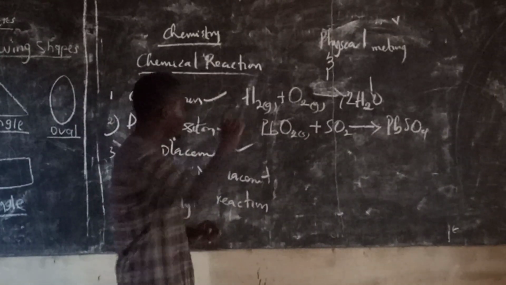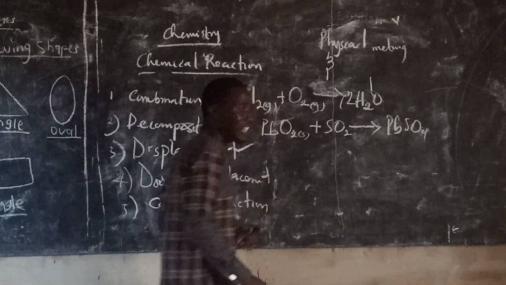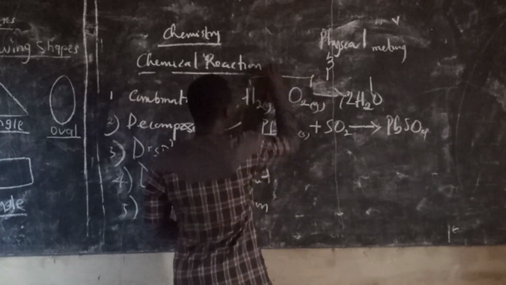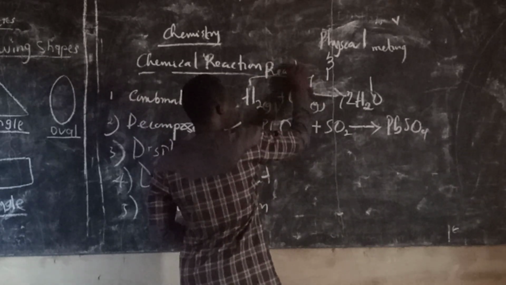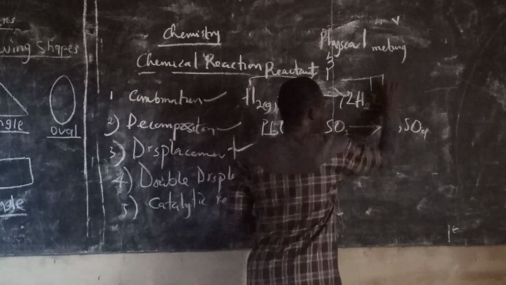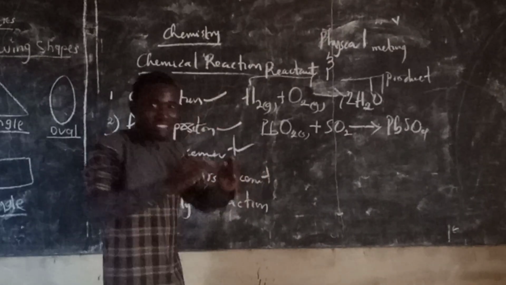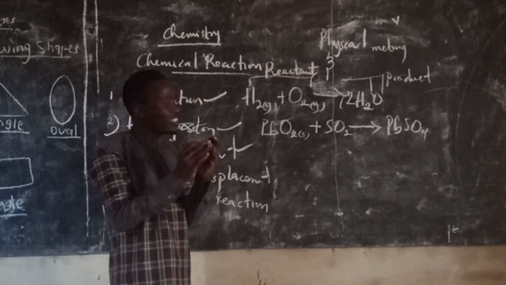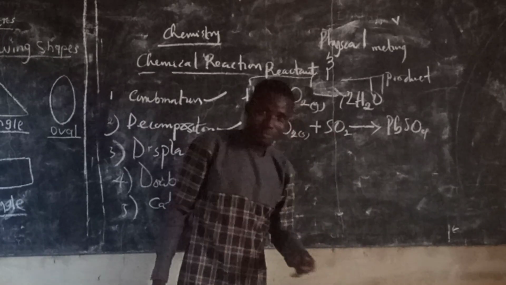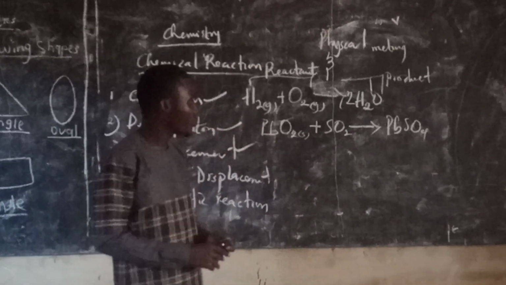But note something. The ones on the right-hand side and the ones on the left-hand side have names they are called. Those on the left-hand side are called the reactants, while the thing produced is called the product. That means the reactants react together, then what they form is called the product.